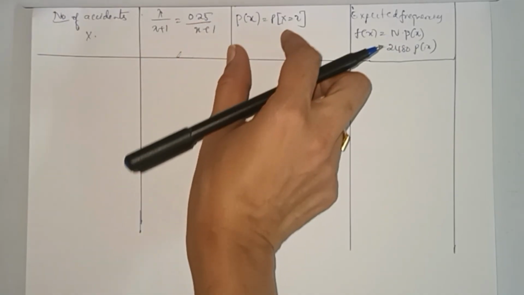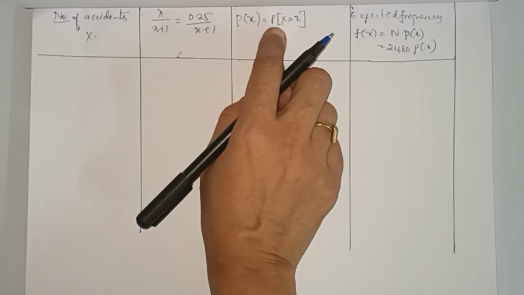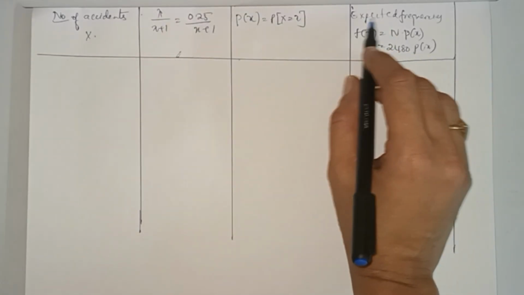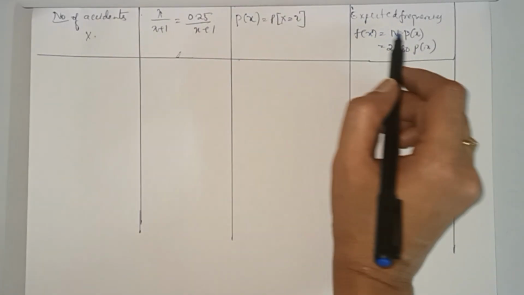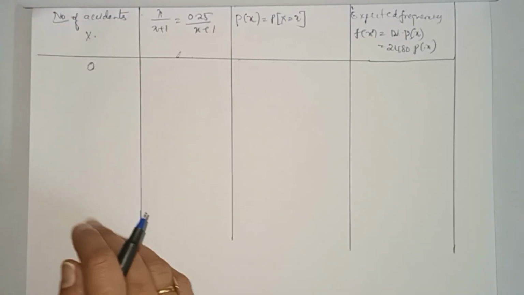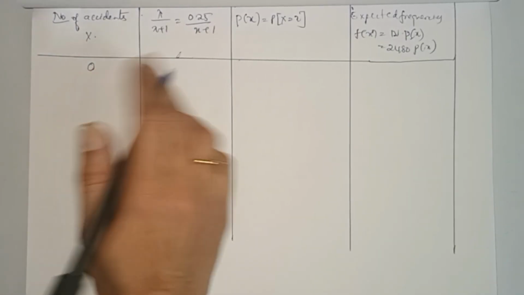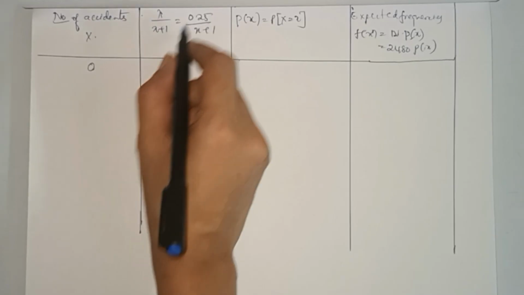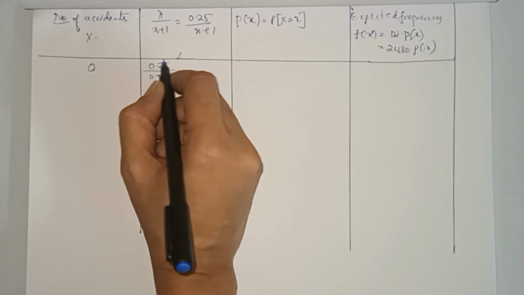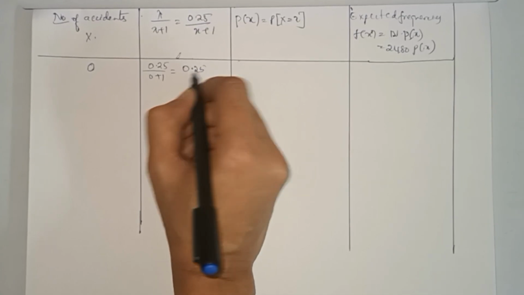Then you have to multiply this with P of x to get the values of P of 0, P of 1, like that. Then the expected frequencies, F of x is n into P of x. So x takes the values 0, 1, 2, 3, 4, 5. First for 0, substitute lambda as 0.25 divided by 0 plus 1, that is 0.25 by 1, which is equal to 0.25.